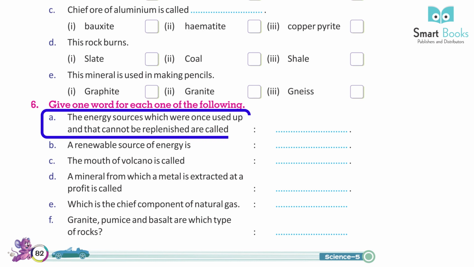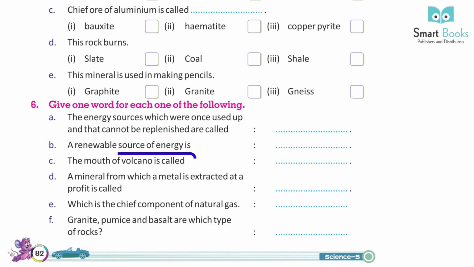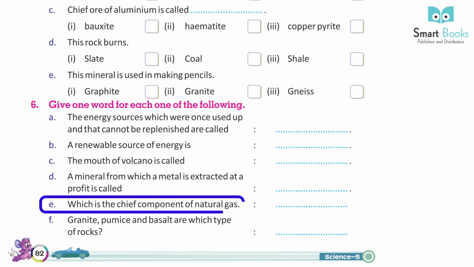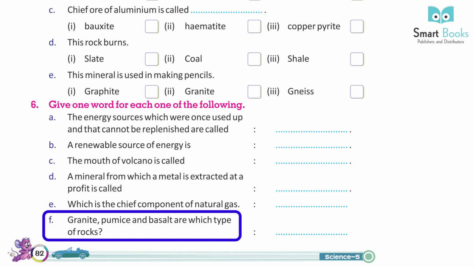6. Give one word for each one of the following. A. The energy sources which were once used up and that cannot be replenished are called. B. A renewable source of energy is. C. The mouth of a volcano is called. D. A mineral from which a metal is extracted at a profit is called. E. Which is a chief component of natural gas. F. Granite, pumice and basalt are which type of rocks?